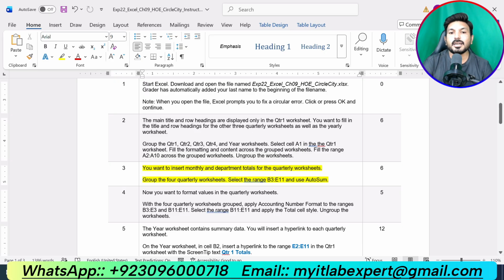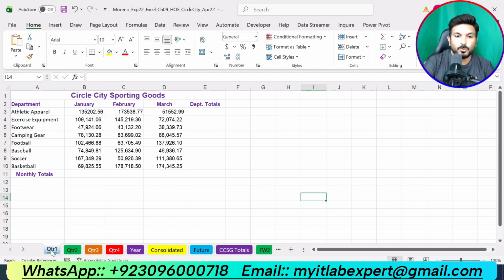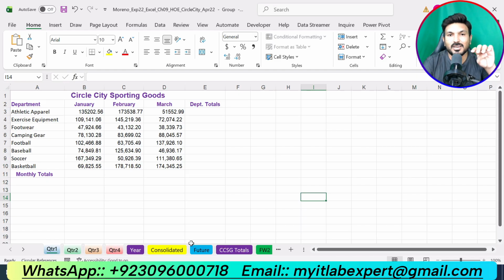You want to insert monthly and department totals for the quarterly worksheets. Group the 4 quarterly worksheets, select the range B3 up to E11 and use AutoSum. So now we are supposed to group the 4 quarterly worksheets. Click on Quarter 1, press and hold the Control button and click Quarter 4. So now these 4 worksheets are grouped.